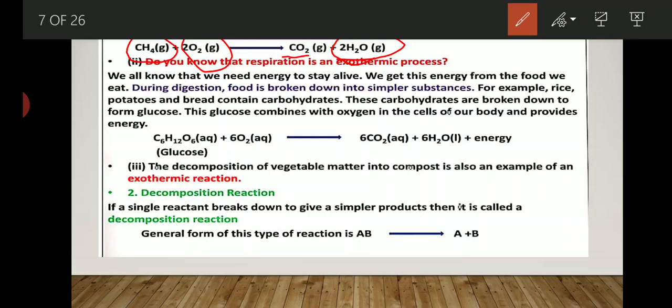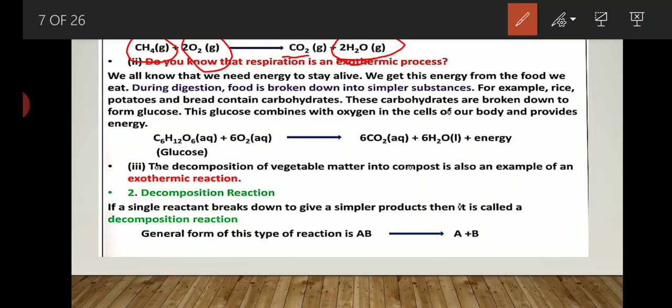So here, methane gas reacts with oxygen and it gives carbon dioxide along with water molecule with the liberation of a high amount of energy, which proves that it is an exothermic reaction.